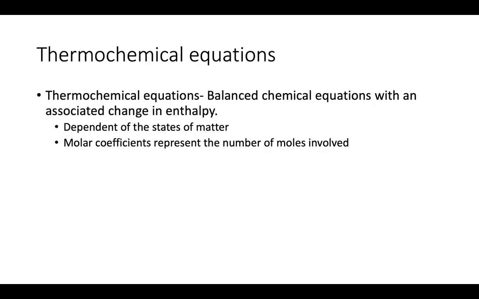So if they give you a delta H for an equation and they say 5 grams of this reactant undergoes the reaction, how much energy evolves? You should be very comfortable being able to use your thermochemical equation to make a conversion factor to help you solve that problem. And if you're not, try to take steps in the next week or so to have that make more sense to you.